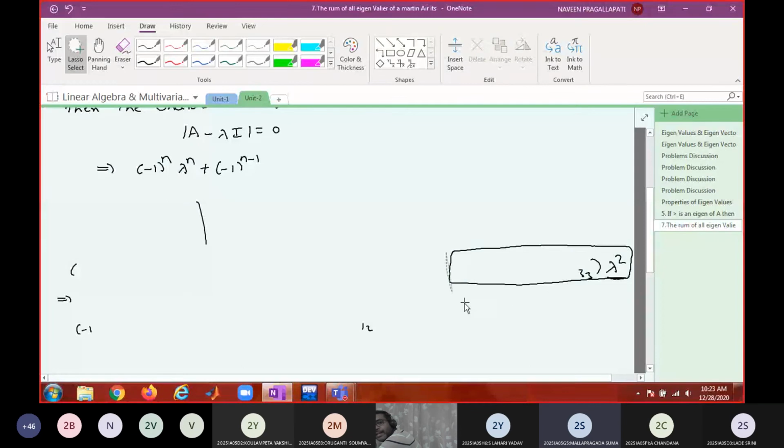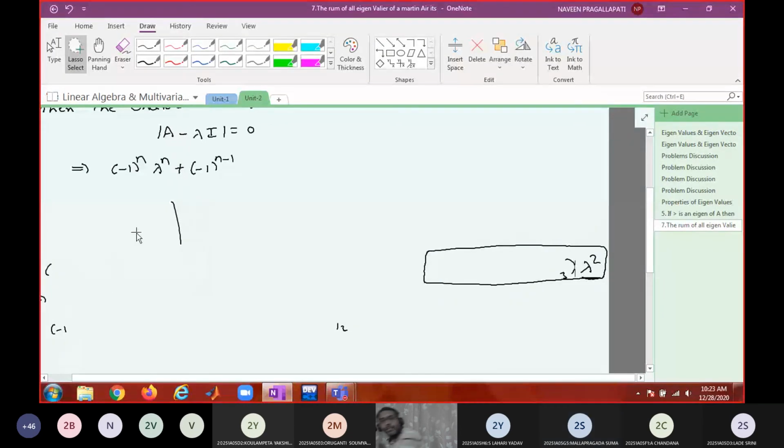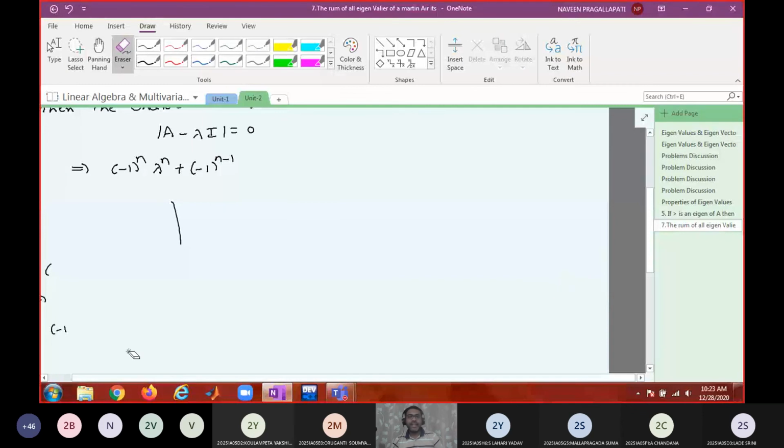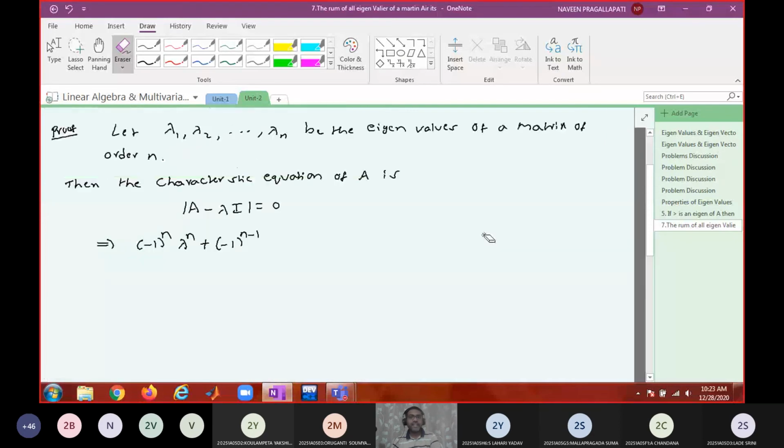So the second term I can write like this.